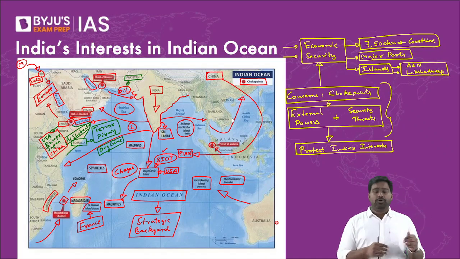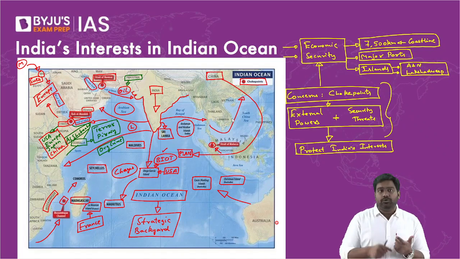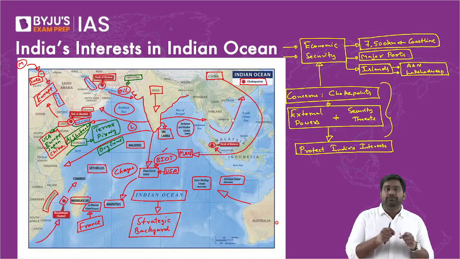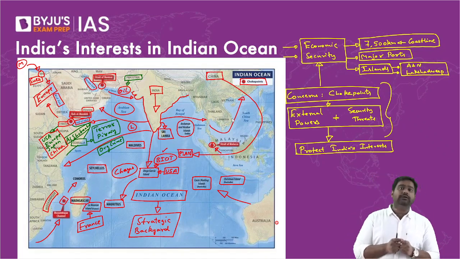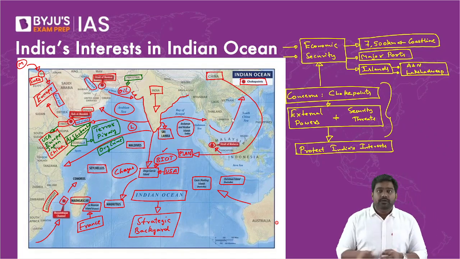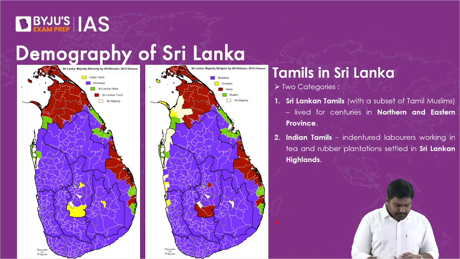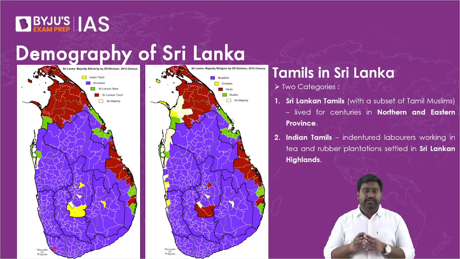All right. Apart from Colombo Port, Sri Lanka has many other important port facilities like Hambantota Port, Trincomalee Port, and Kankesanthurai. Some of these ports are built by India. Some of these ports are built by China. So you see the India-China competition in these strategic port projects of Sri Lanka, which further increases the importance and profile of Sri Lanka for India. So India has cultivated close, friendly, and strong relations with Sri Lanka.